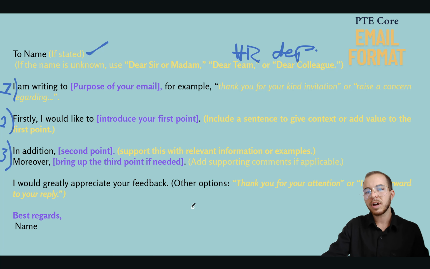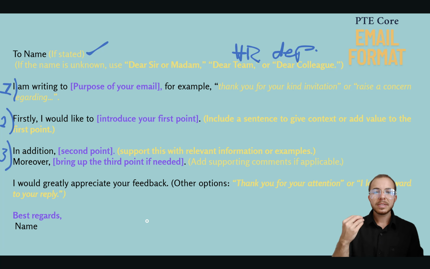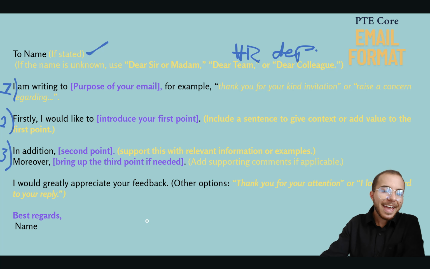Well, this is not a sign-off, but it's a formal email organization. Thank you for your attention. I look forward to your reply. Your comment is appreciated on this manner. Best regards, sincerely, yours truly, your name. So take a screenshot of this format because it's going to help you smoothen out your emails, ensure that you are getting all points checked off when you are writing, and it'll just make things easier when you're getting into the exam.